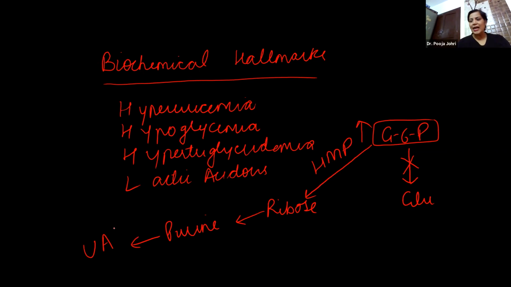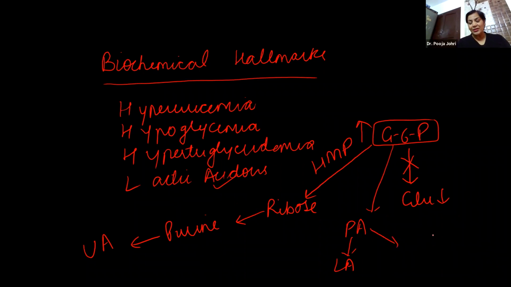That is why hyperuricemia is there. Concentration of glucose is less, so hypoglycemia is there. Glucose 6-phosphate will be diverted to form pyruvic acid, and this pyruvic acid will form lactic acid, so lactic acidosis will be there.